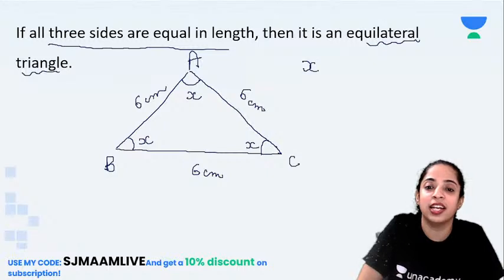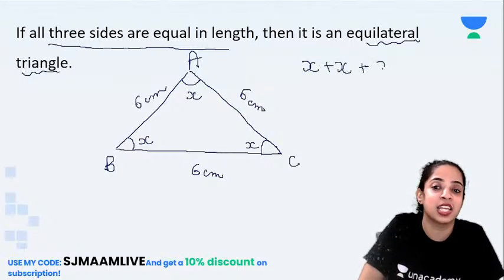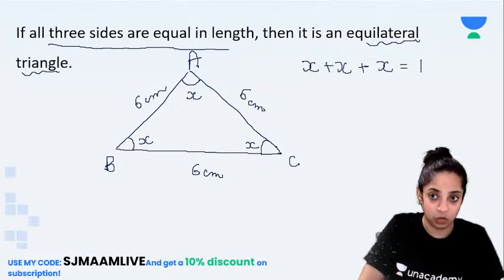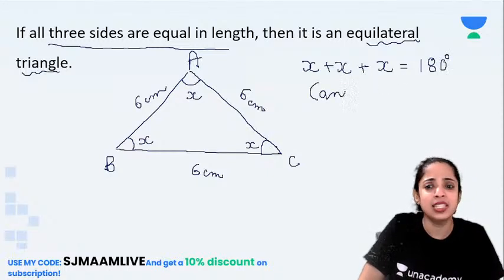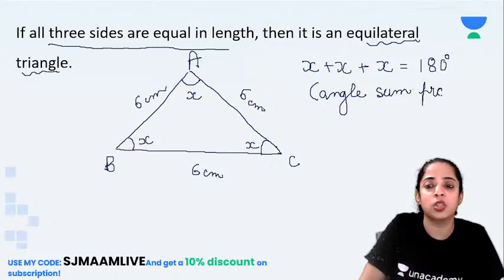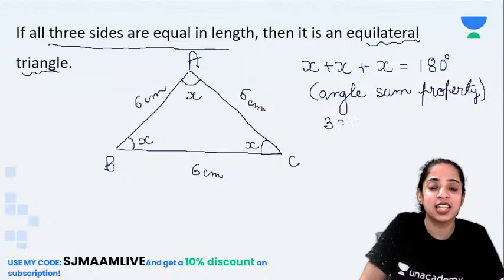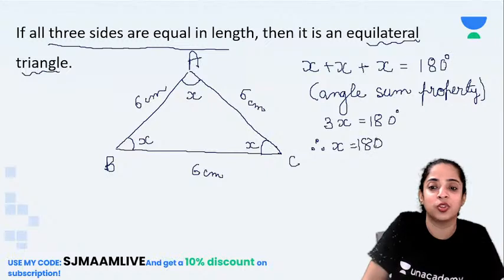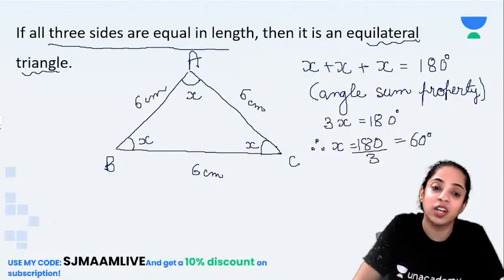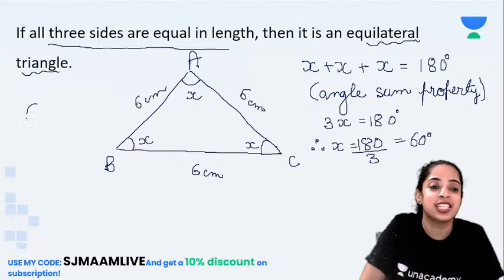So I can write X plus X plus X equal to what? Equal to 180 degree. Why? Angle sum property, correct? Because of angle sum property, the sum of the interior angles of a triangle is 180 degree. So I can say 3x equal to 180 degree. Therefore, x is equal to 180 divided by 3, which is equal to 60. So all the angles of an equilateral triangle are how much? 60 degree.